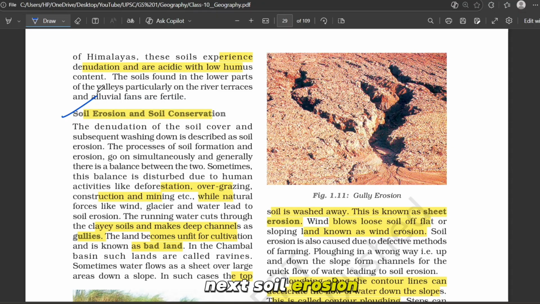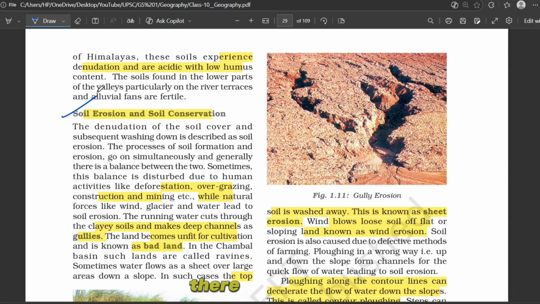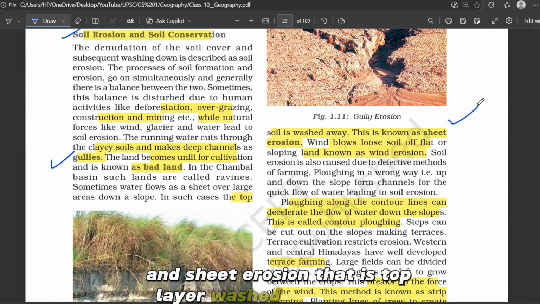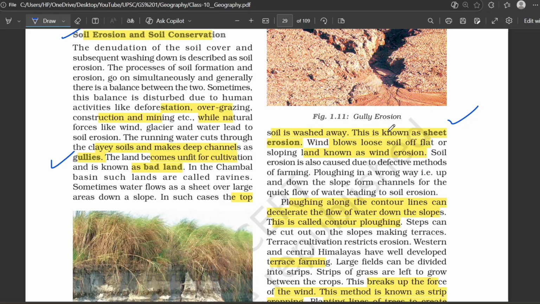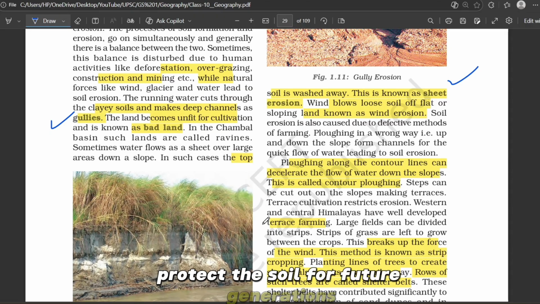Next, soil erosion. Now soil erosion is when soil gets washed away by wind or water. There are two types. Gully erosion, that is deep cuts in the land, and sheet erosion, that is the top layer washed away quietly. To control soil erosion, farmers use contour plowing, terrace farming, strip cropping, and shelter belts. This protects the soil for future generations.